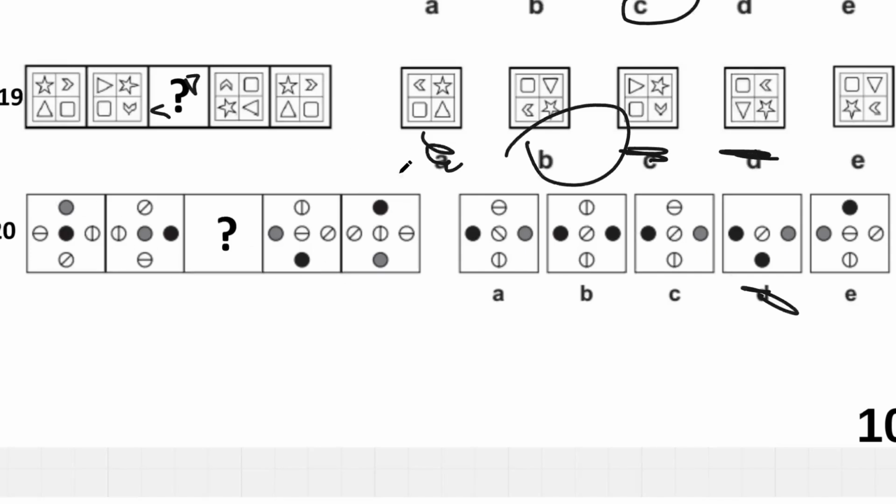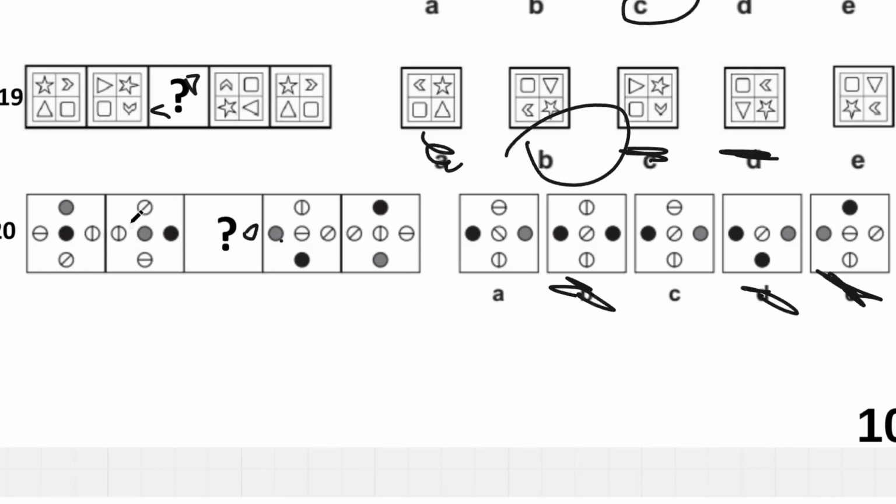If it's down, it's going to go up. If it's on the right, it's going to go to the left. This has 2 black circles, so it has to be on the left-hand side, so we're left with A and C. It looks like these flip, but then what's going to flip over here? If the grey is over here, then the grey had to be on this side in order to flip onto that side. Both of them look the same.